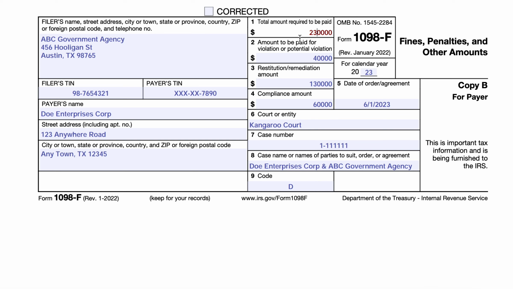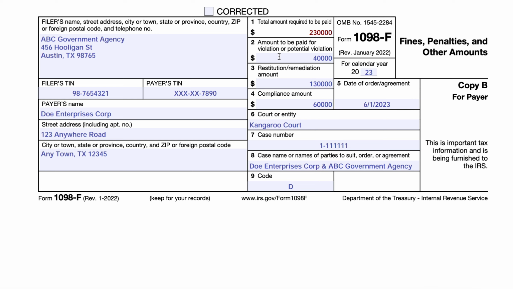And it does not necessarily have to equal any amount of any one box. So in this case, it does work out. You can see that the $40,000 plus the $60,000 plus the $130,000 adds up to the $230,000. But that's not always the case.